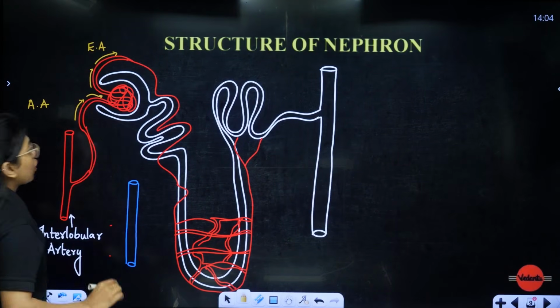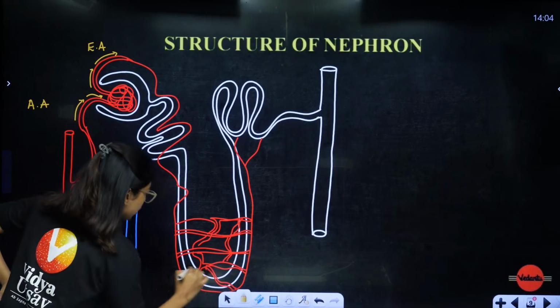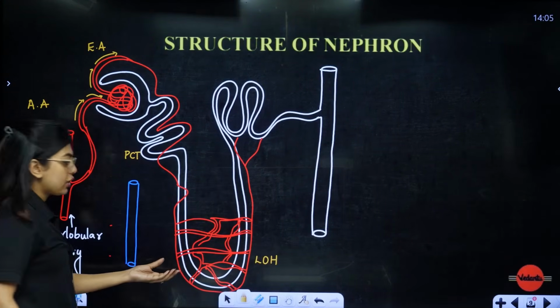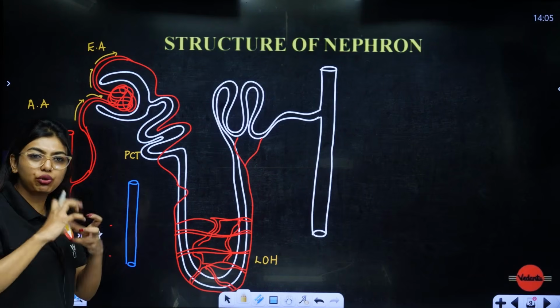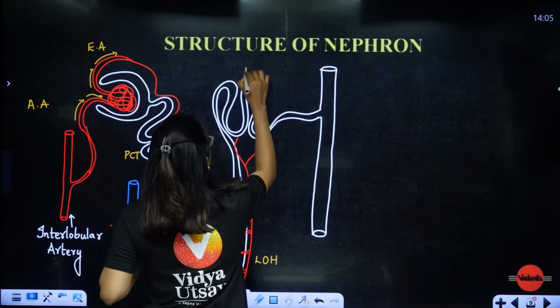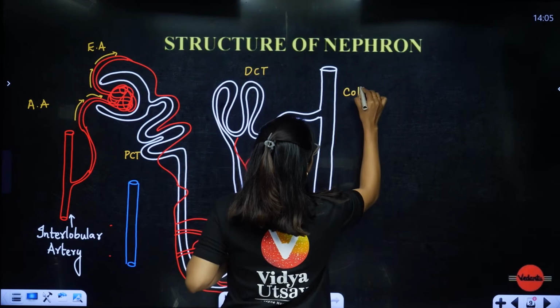And what is this region called? This is called the PCT, all short forms I am writing. This is called the loop of Henle. If you see, you will notice that it is fully like a mesh. Yes, it is like a mesh. The blood vessels here will be like a mesh. This is the DCT and this is the collecting duct.